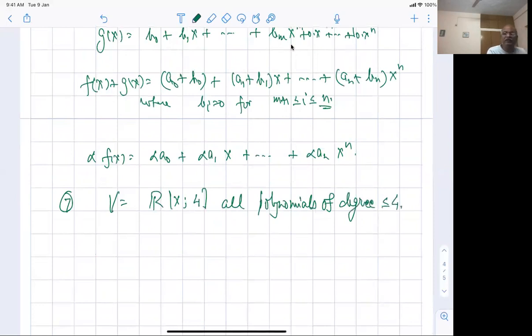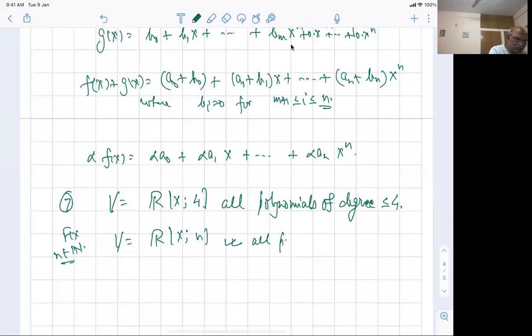Then you can verify that everything holds. So in general, I can also write V as the set of all polynomials of degree less than or equal to n. So fix n belonging to the natural numbers, and then I can talk of this set of all polynomials of degree less than or equal to n. Fine. So there are lots and lots of examples.